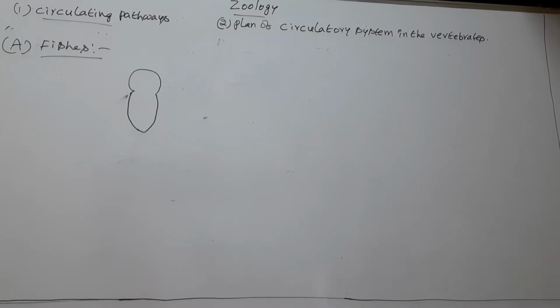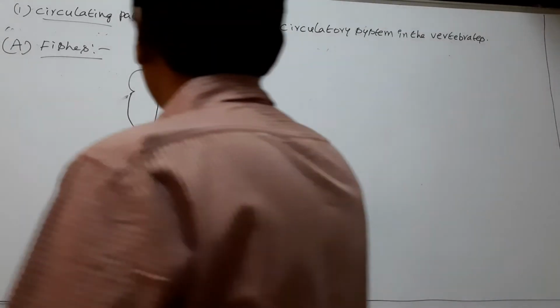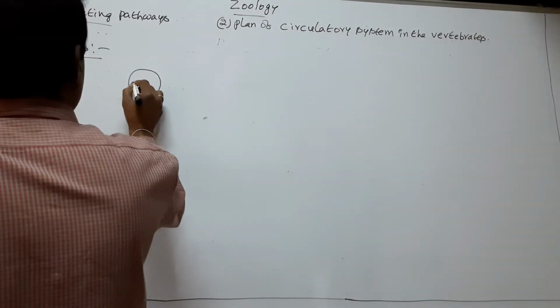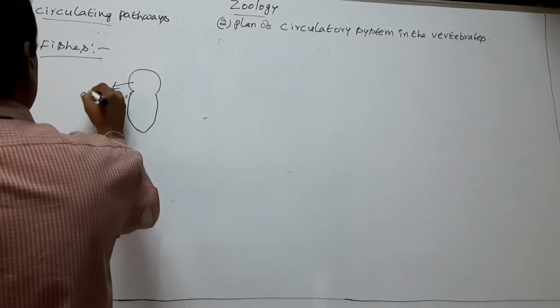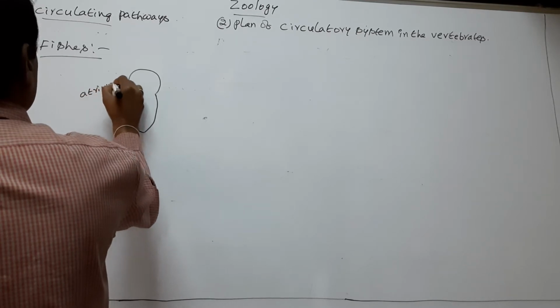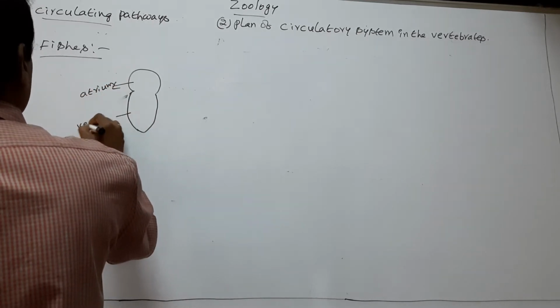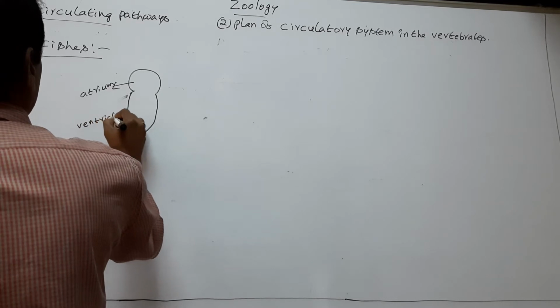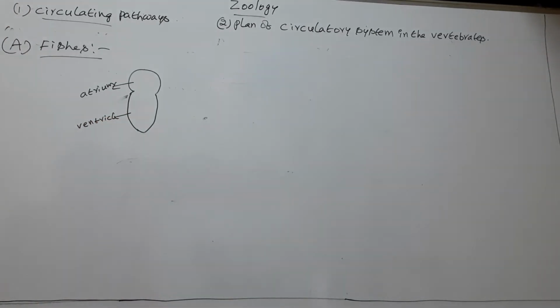The upper chamber is called atrium. Lower chamber is called ventricle. So this is atrium. This is ventricle. So fish possess two-chambered heart.